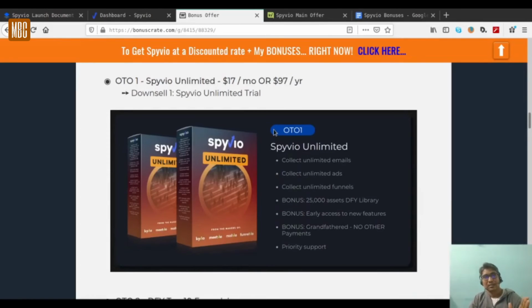The first OTO is the SpyBio Unlimited, which you can pay monthly at $17 per month, or you can pay yearly at $97 per year. Now, as the name suggests, you can collect unlimited emails, unlimited ads, unlimited funnels. There are 25,000 assets you can collect in your done-for-you library, early access to new features, and priority support. All the options are listed on your monitor. But if you don't want to avail it, you can go for the downsell, where it will give you SpyBio Unlimited, the trial version.